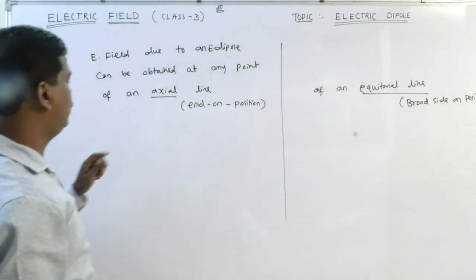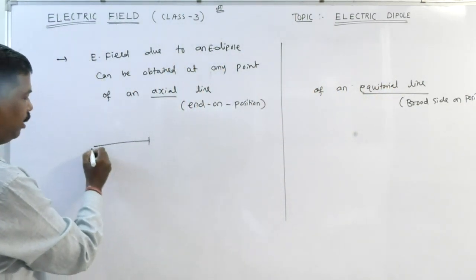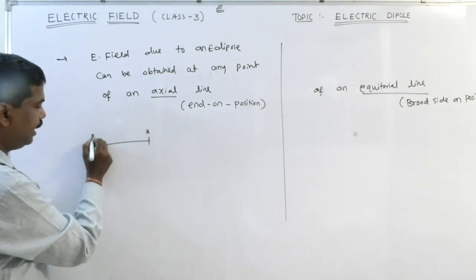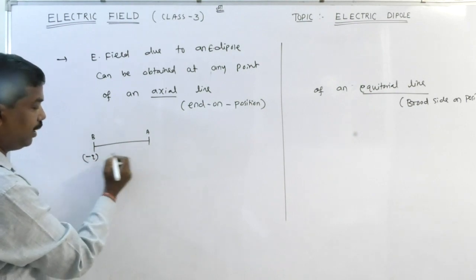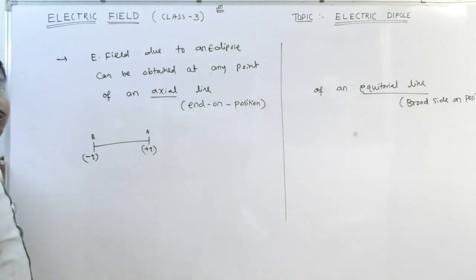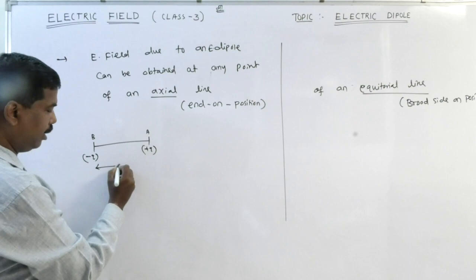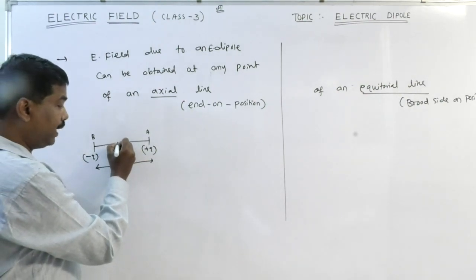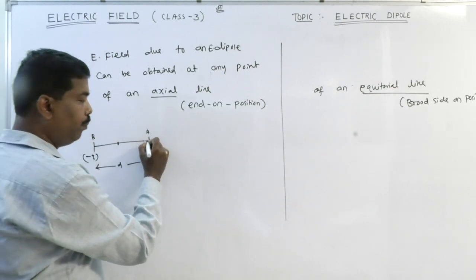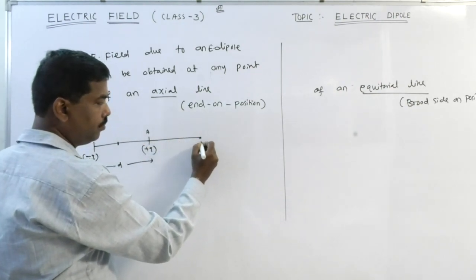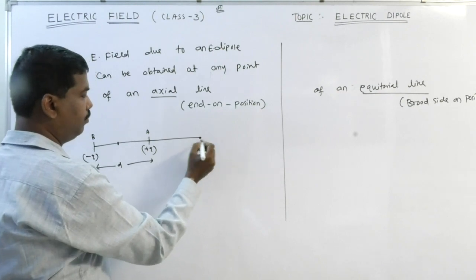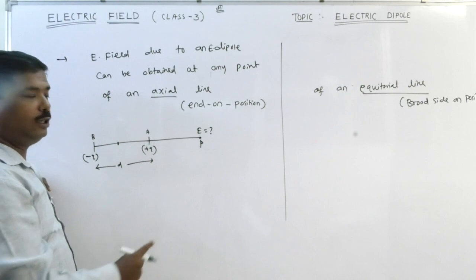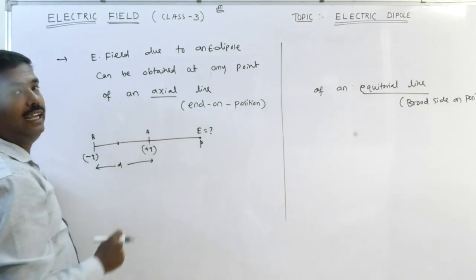Clear? Listen. Let this be an electric dipole. Let me mention it as A and it is B. The charge at B is minus Q, the charge at A is plus Q. Hence, it is an electric dipole. The line that passes through the two charges and is parallel to its length. This is any point P. Here I want to find out the net electric field. That is called the axial line.